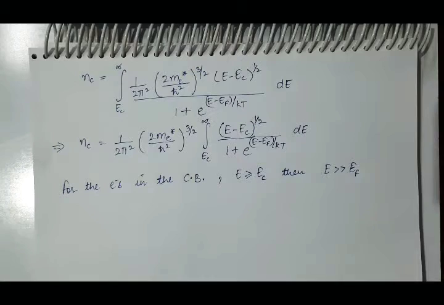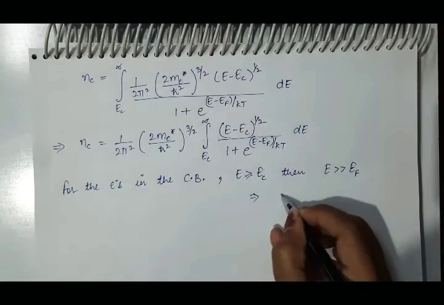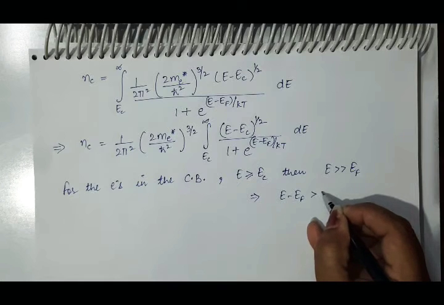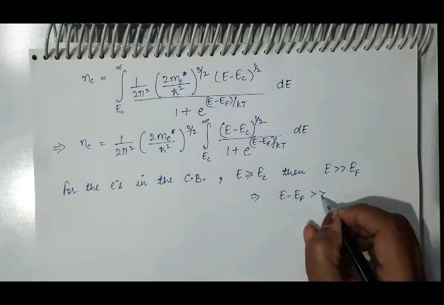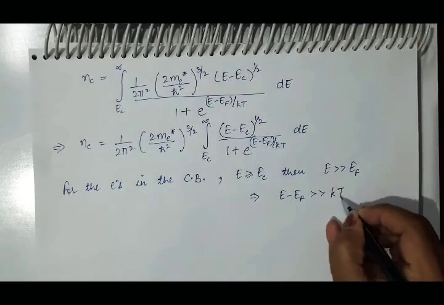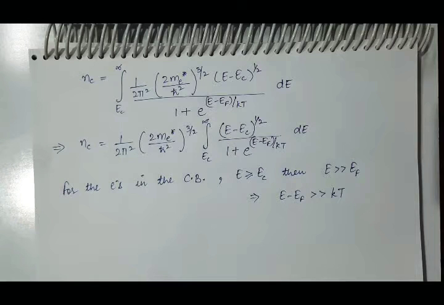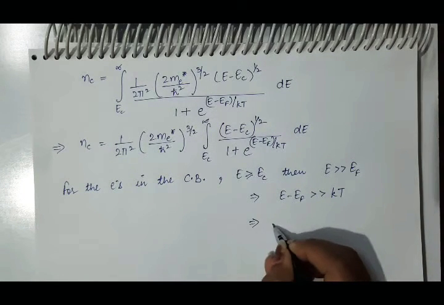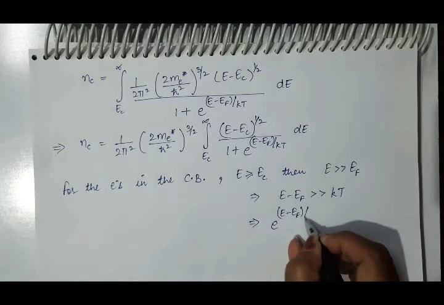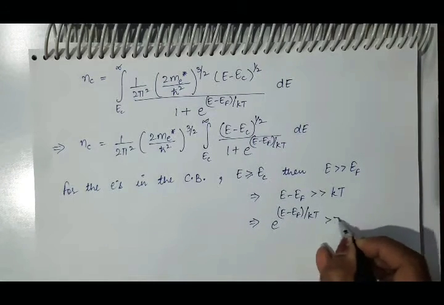It implies E minus EF is very much greater than KT. It implies that E raised to power E minus EF by KT will be greater than 1.